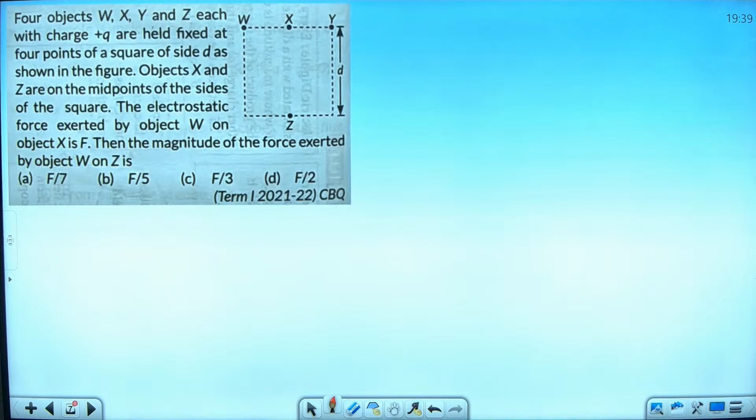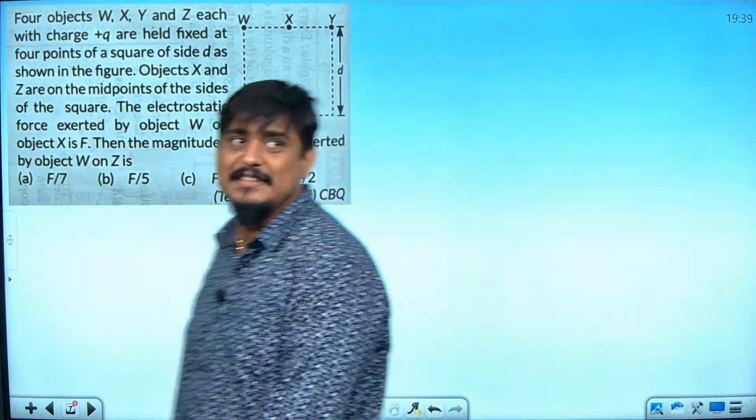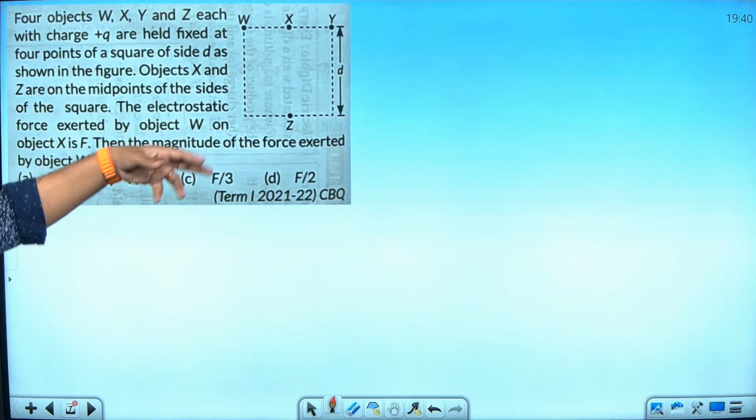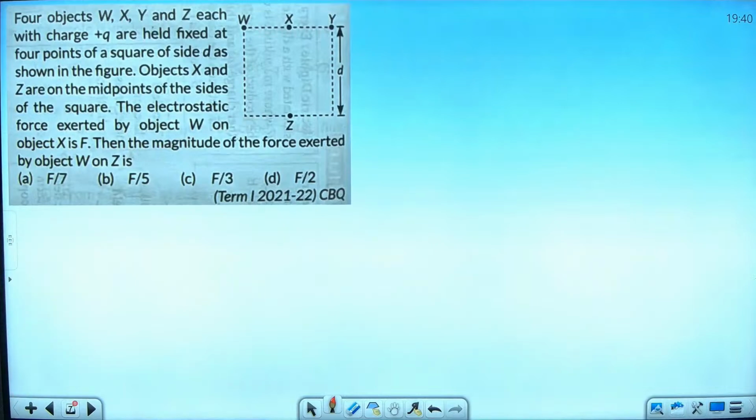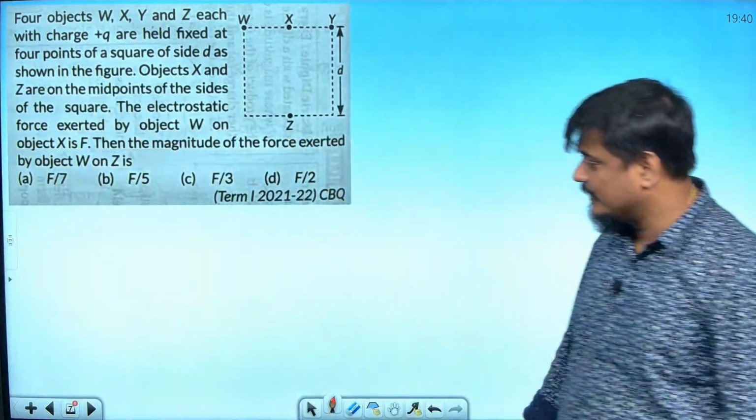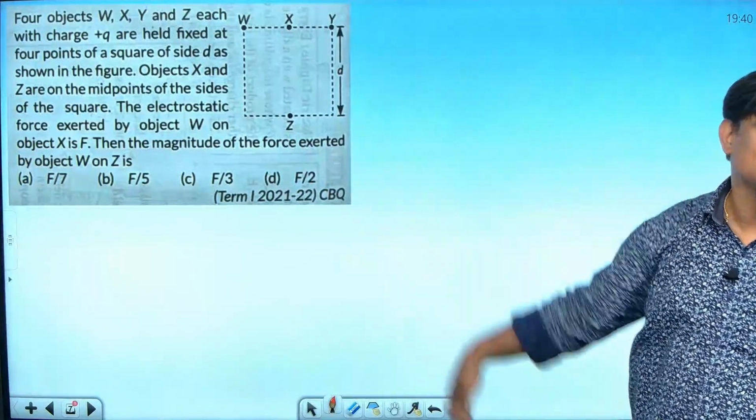Oh, then fine. Sir, yes, please. Instead of displaying the questions in the corner, if it is in the center, it would be good for you, but now this has been made as an image. I cannot move it. I tried to move it actually, but I am unable to move it now. Is it not visible to you? Yes, sir, it's visible, but the corner is on the right from me. Oh, but sorry, I cannot help you now because it is an image. I cannot move that part.